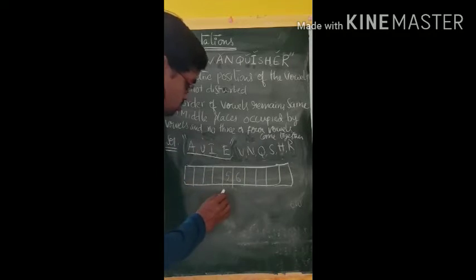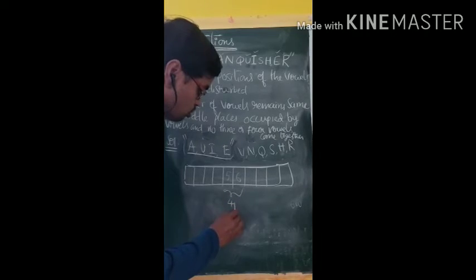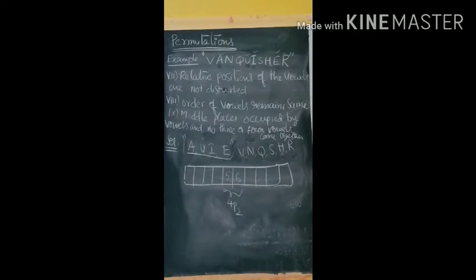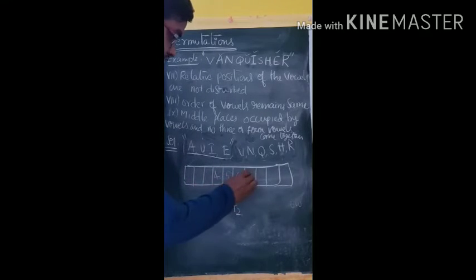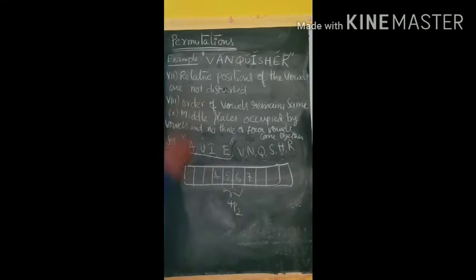How many ways is it possible? We can arrange them in 4P2 ways, in these 2 places from 4 vowels. So 4P2. And moreover, they said no 3 or 4 vowels come together, which means in the 4th place and 7th place a vowel should not come.